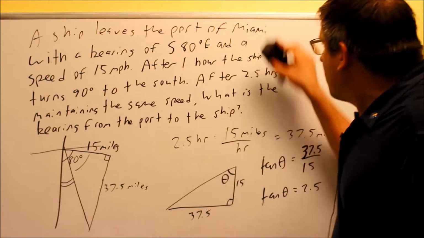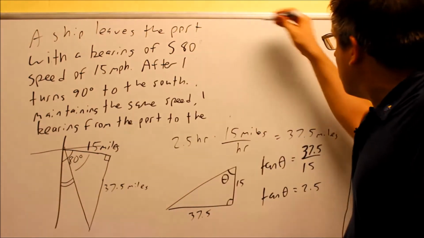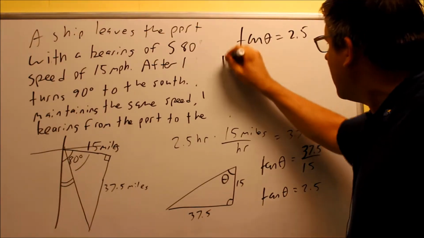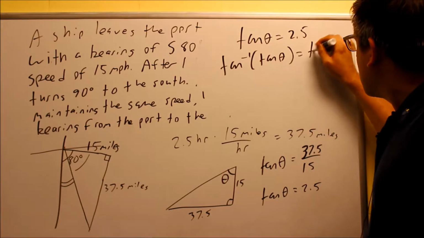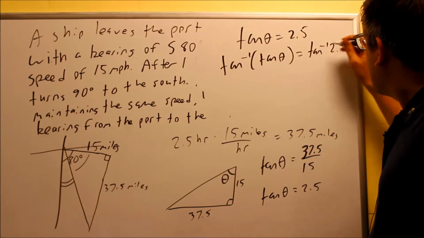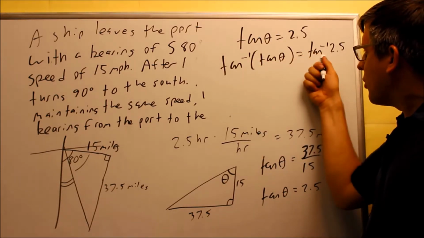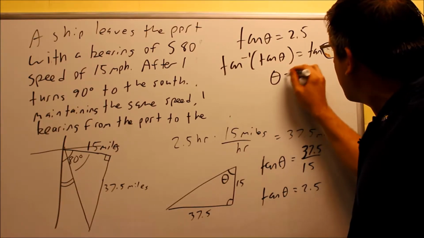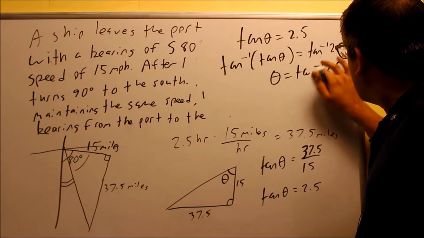Hopefully you have this problem down, and make a little extra room here so that way you can see it bigger. Tangent theta is equal to 2.5. I want to put an inverse on both sides, because that's how I want to cancel out the tangent on the outside. If I put an inverse on both sides, it'll cancel that out, and therefore I'll just get theta left over. Theta is equal to inverse tangent of 2.5.